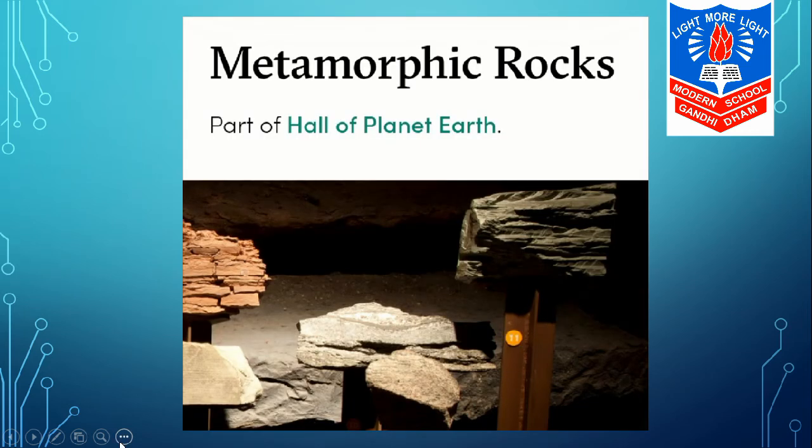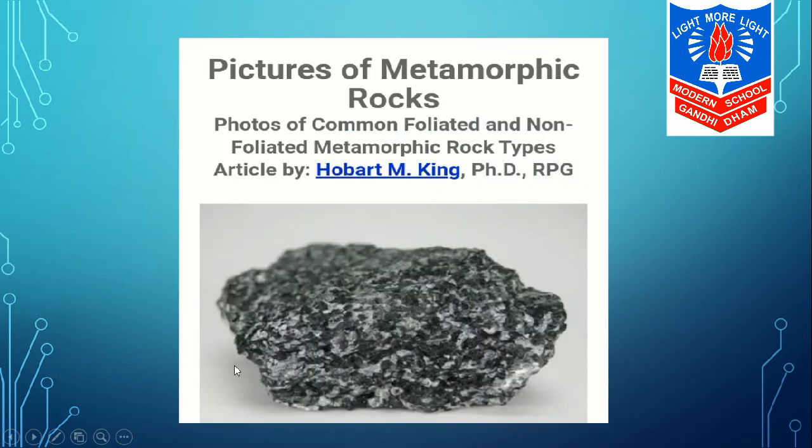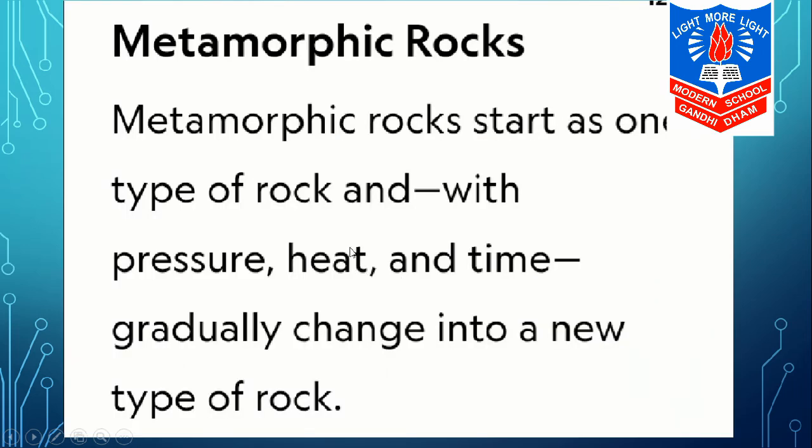Now the third topic is metamorphic rocks. You can see a picture of metamorphic rocks. How are these formed? They start as one type of rock, and with pressure, heat and time gradually change into a new type of rock. Such rocks are known as metamorphic rocks.